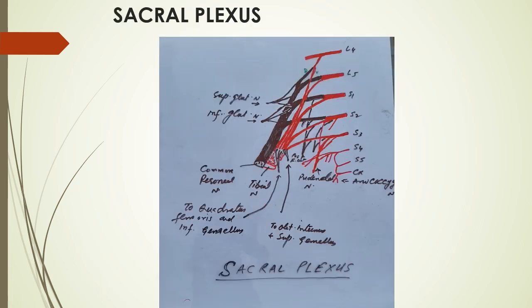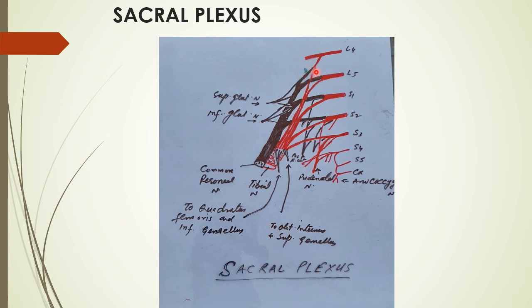Now the ventral rami of L4 join with L5. L4 gives two divisions that divide into two, this one and this one.